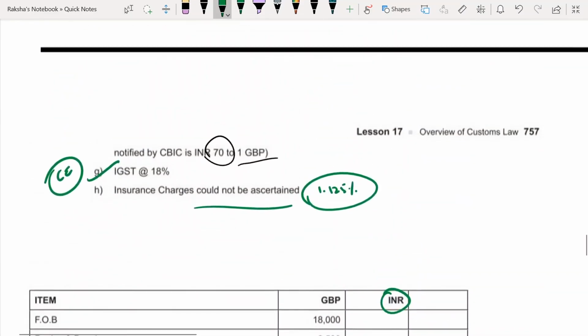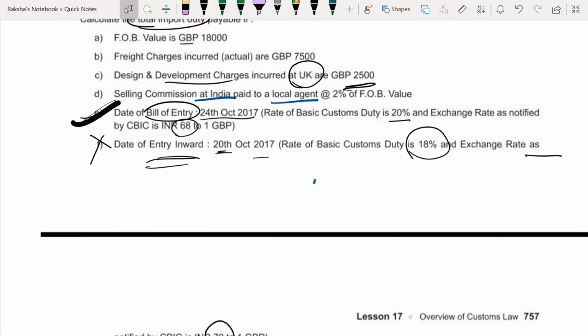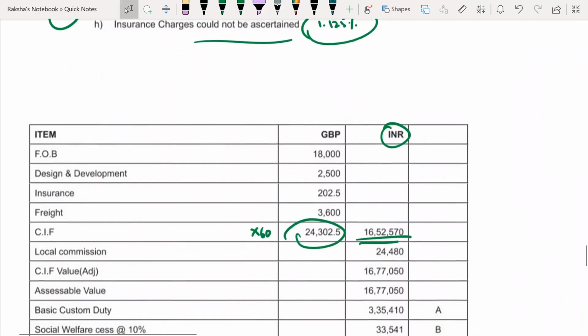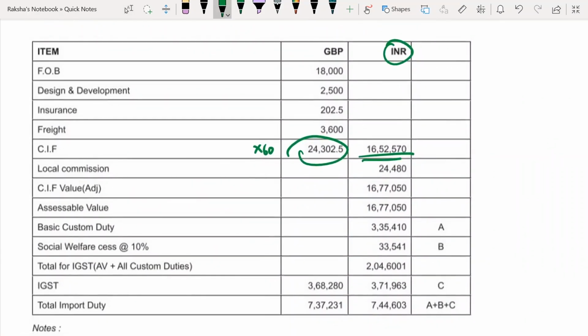Now, where is my local commission? See here, selling commission in India paid to a local agent at 2% of FOB. On 18,000, 2% gives you 360. 360 into 68 rupees gives you 24,480.